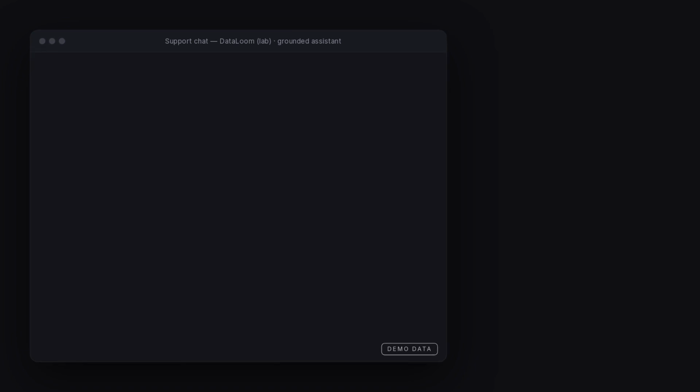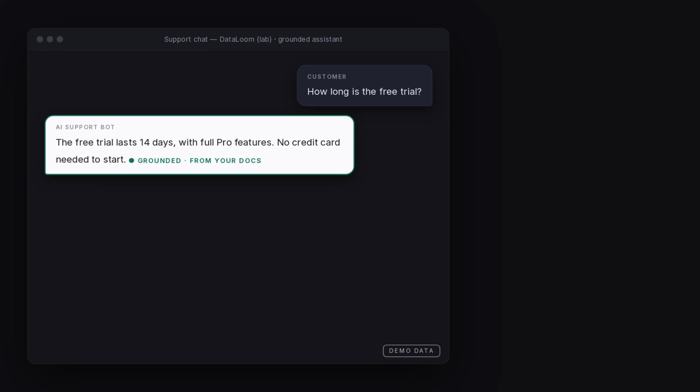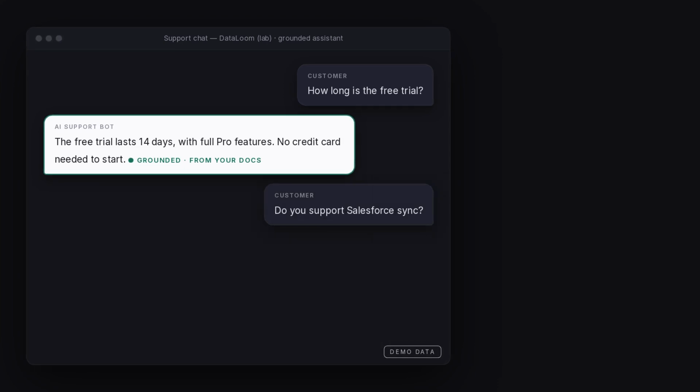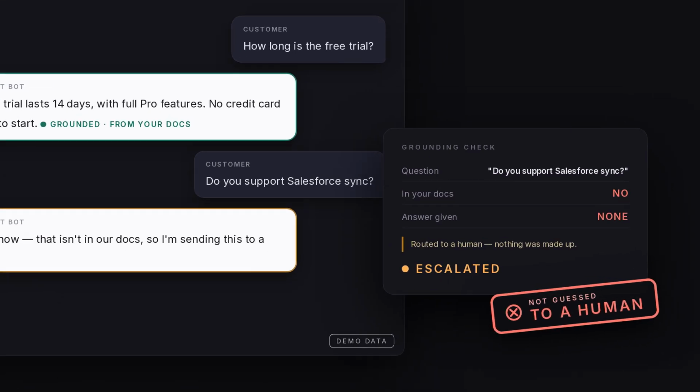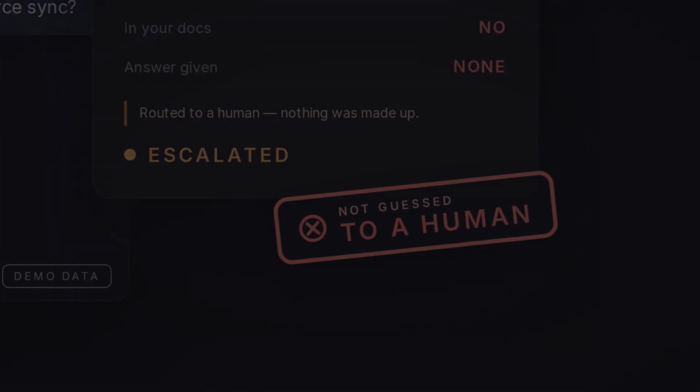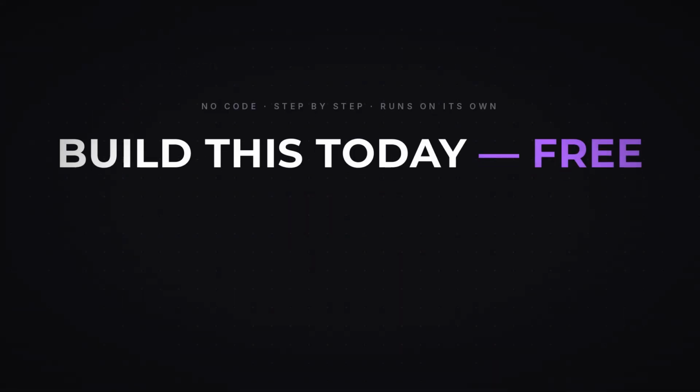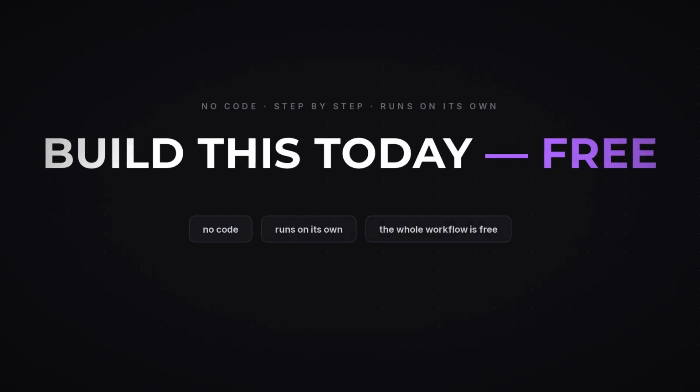A customer just asked this bot a question, and it answered straight from the company's own docs. Then they asked something the docs don't cover. Watch. It doesn't guess. It says it doesn't know, and hands it to a human. Today, I'm going to show you exactly how to build this. No code, it runs on its own, and the whole workflow is free.